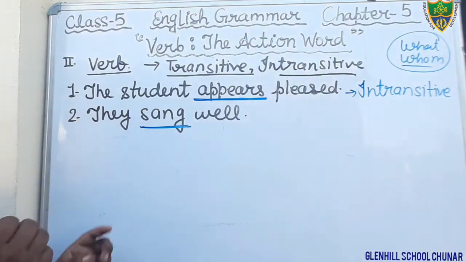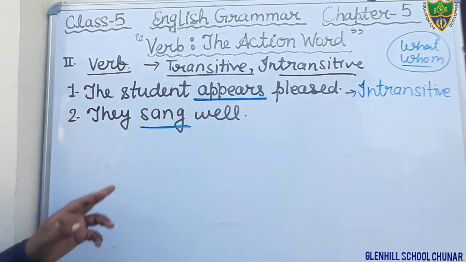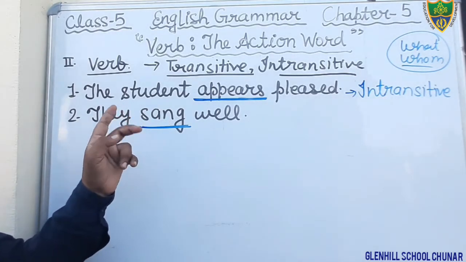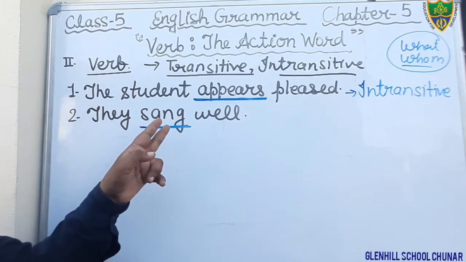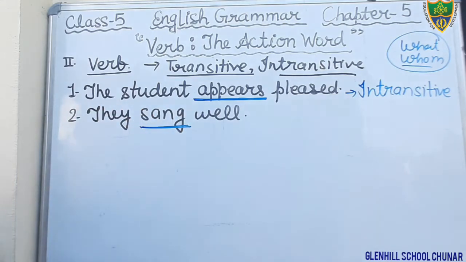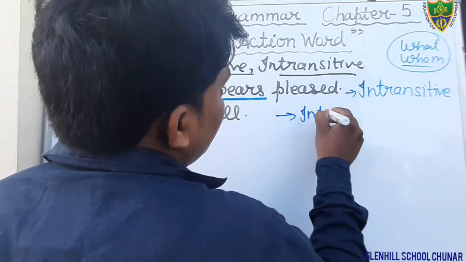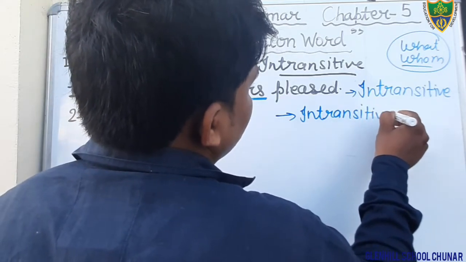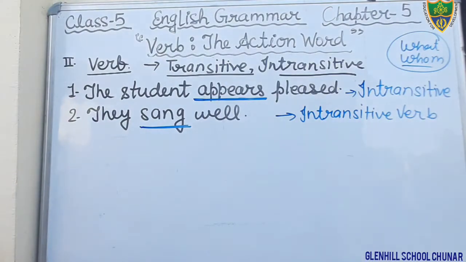But here it is written, they sang well. It gives the answer of how. What did they sing? It does not give the answer, therefore that is intransitive. Just write down intransitive.